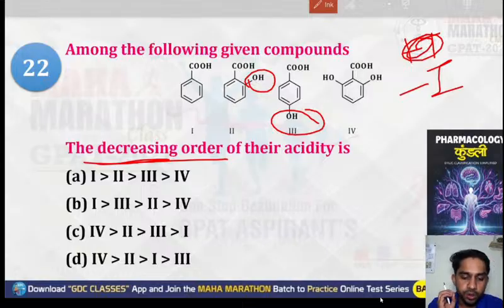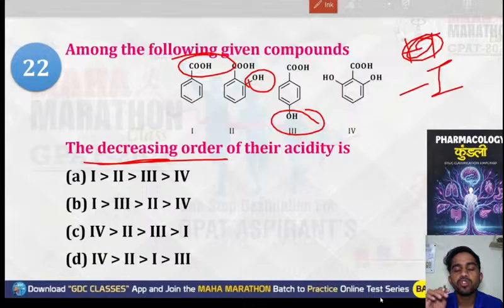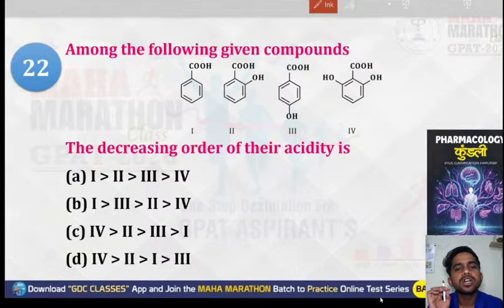Then the OH group is also ortho. If no, no, OH is what? OH is your plus M. Sorry. Just remember one thing. This is your benzoic acid. If we have to find out the increasing order of the acidity.